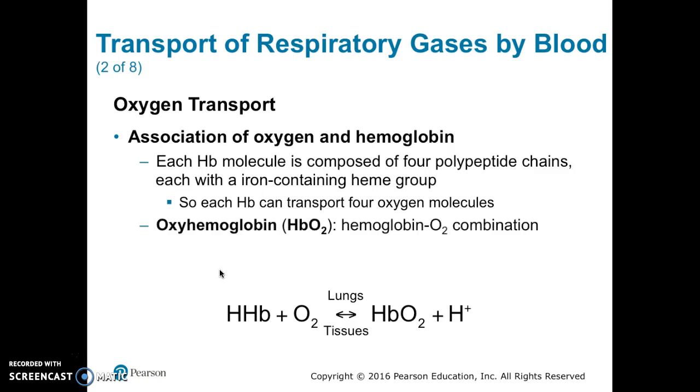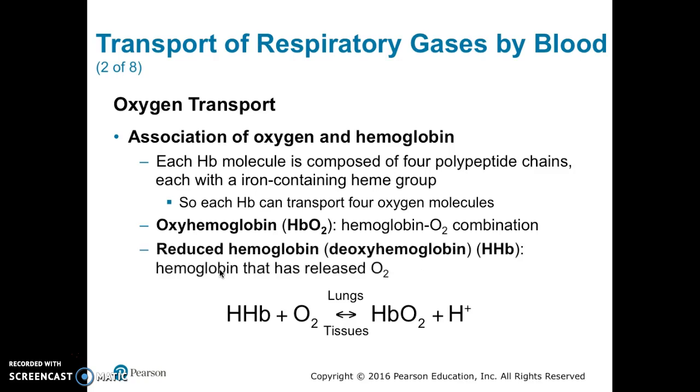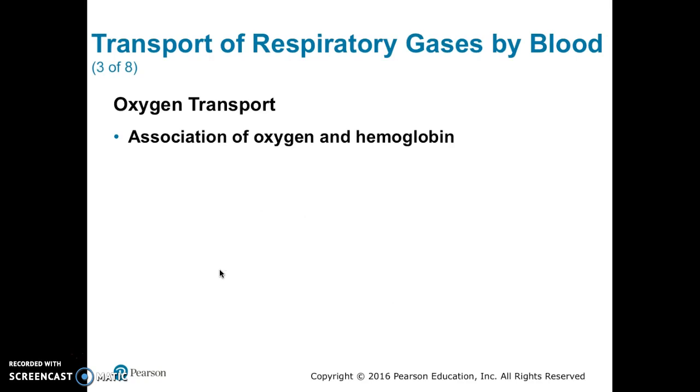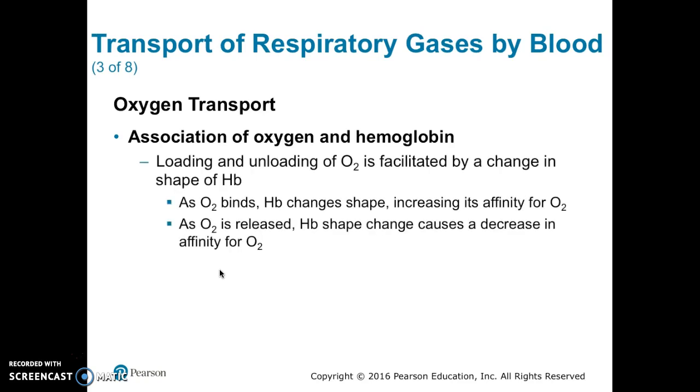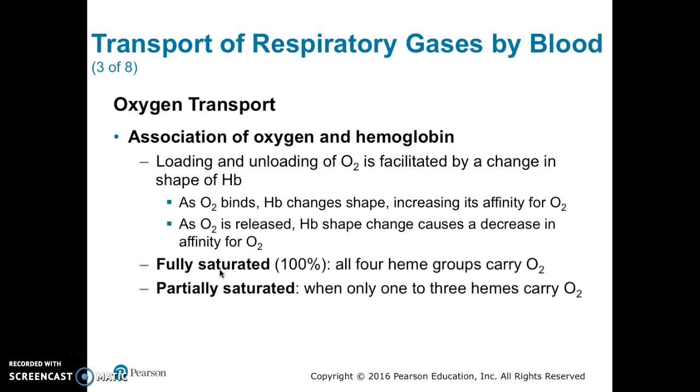Oxyhemoglobin, or HbO2, is hemoglobin with oxygen attached. Reduced hemoglobin is hemoglobin that has released oxygen and is designated as HHb, as seen in this reaction. The loading and unloading of oxygen is facilitated by a change in shape of the hemoglobin. As oxygen binds, hemoglobin changes shape and increases its affinity for oxygen. As oxygen is released, hemoglobin changes its shape back, decreasing its affinity for oxygen.